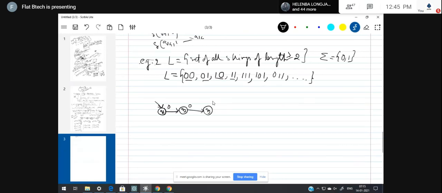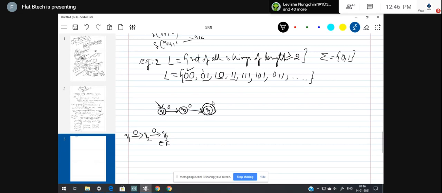If you want this machine to accept 00, make Q3 the final state. Okay, done. I'm not repeating from the basics. How to check 00: Q1, Q2, Q3 belongs to the final state, hence 00 is being accepted.